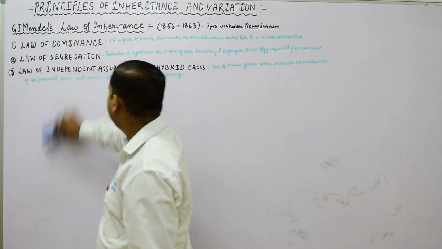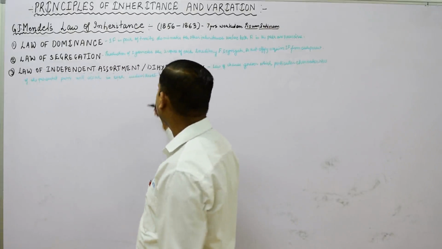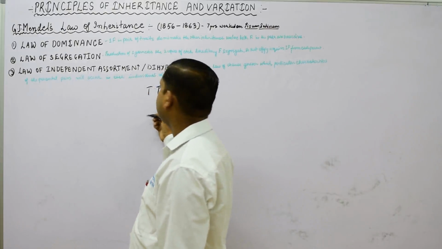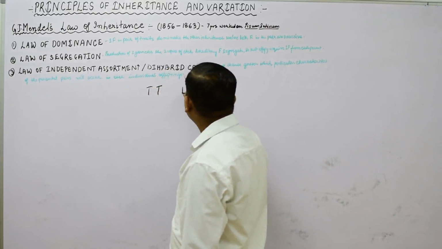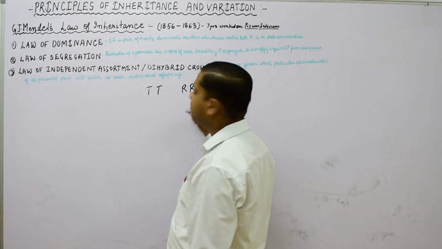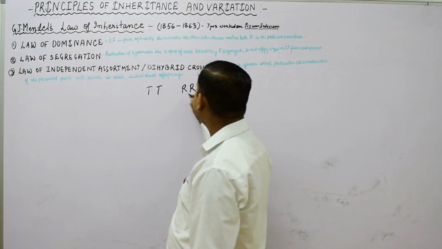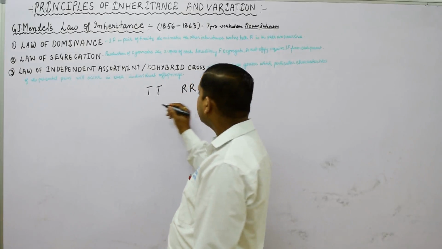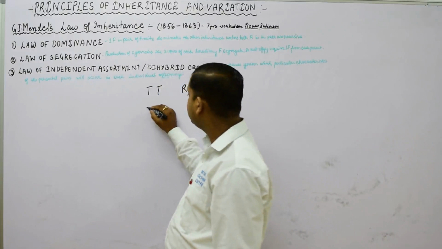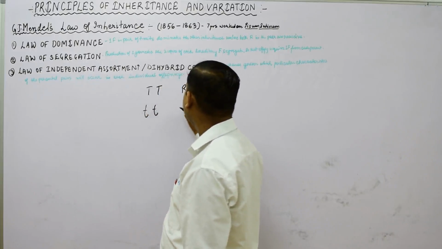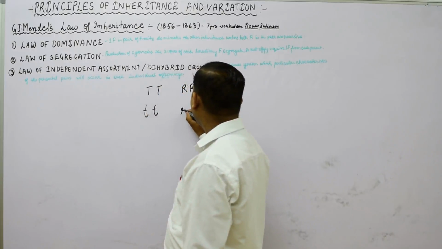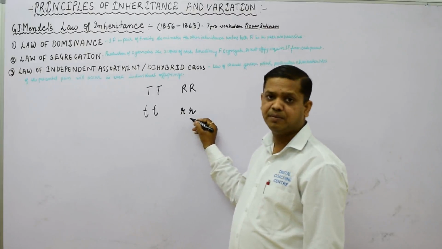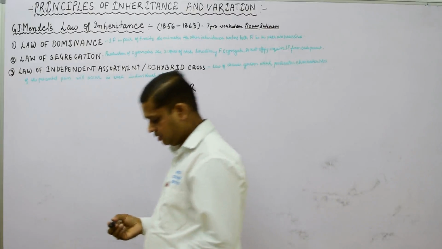One particular character is always carried in the form of a pair. Suppose we take one character like a tall plant, that will be represented by capital T, capital T. If you are talking about a round pod, capital R. These are dominant characters, which are represented by capital letters. And the recessive character we write with a small letter, like small t, or small r for the seed. They represent the particular character in pair. So this we have understood.